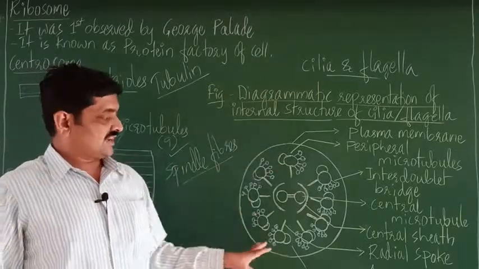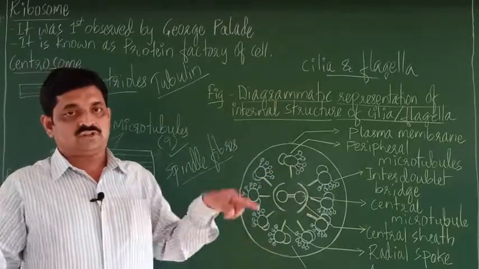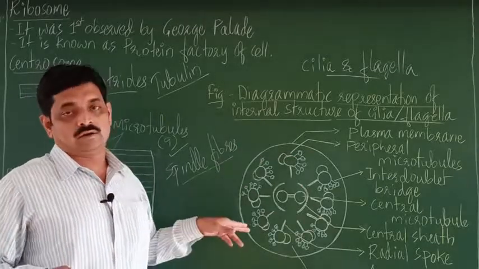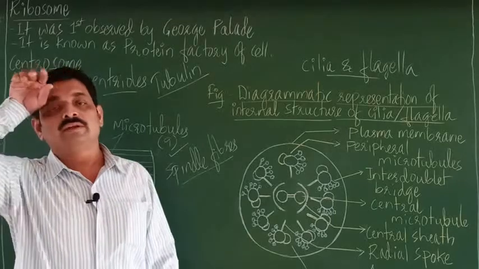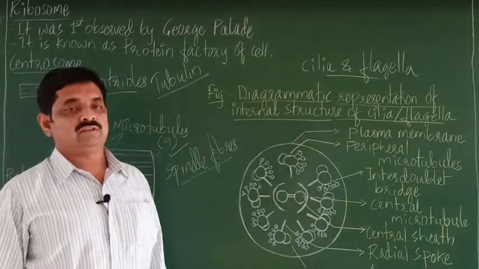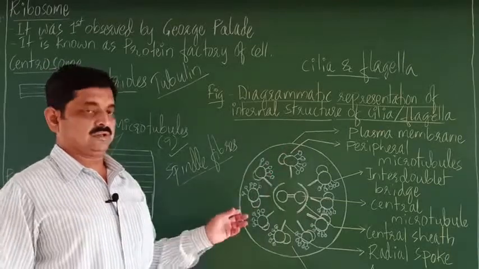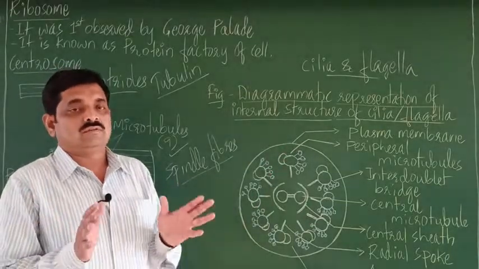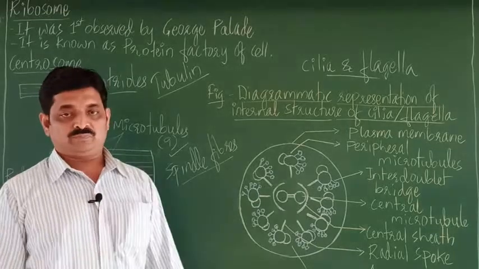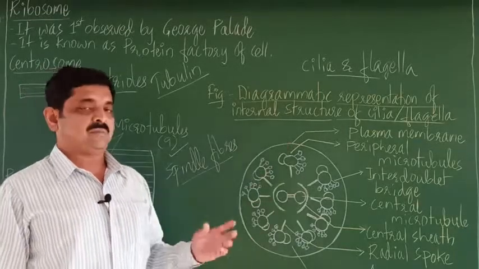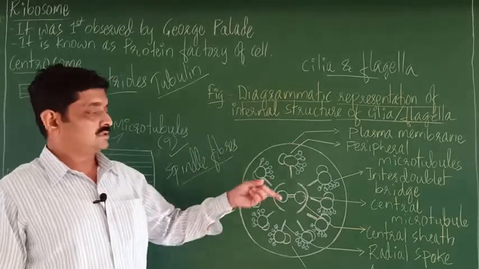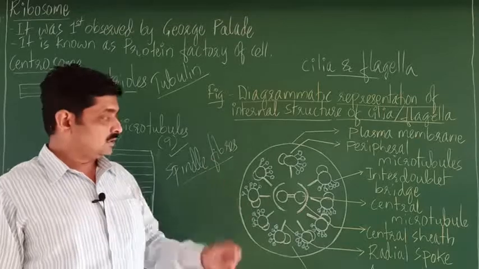Here this section appears circular. The outermost covering is called the plasma membrane. So the plasma membrane forms the outermost covering of a cilium or a flagellum, right? It gives protection to the cilium or flagellum.